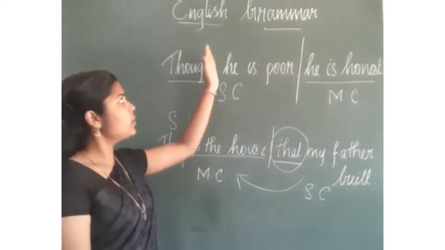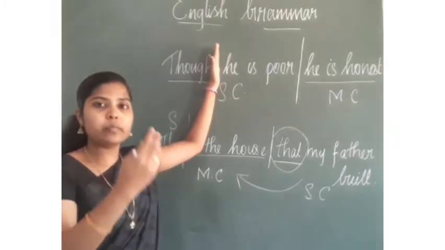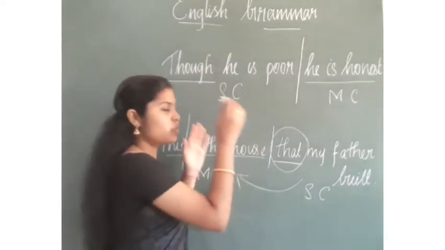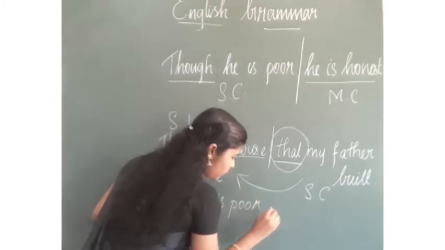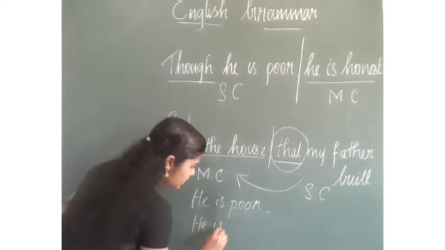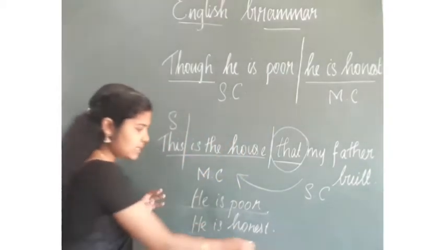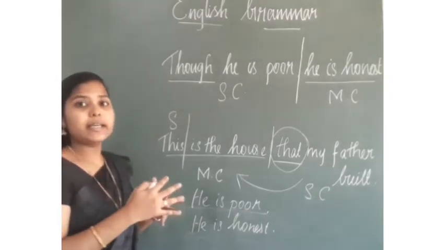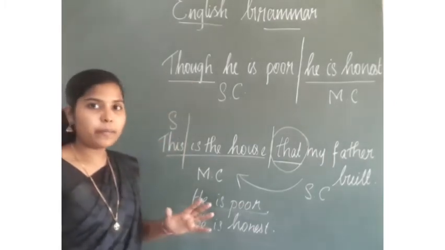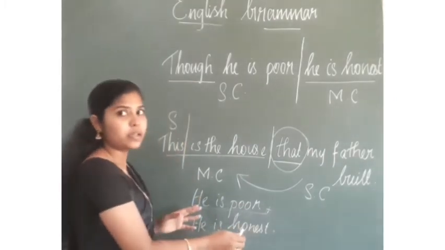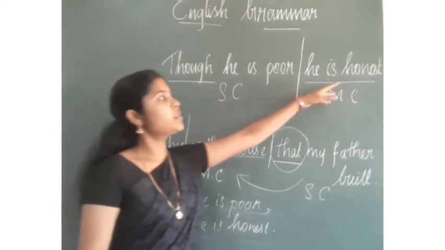If I say without the word though, he is poor, he is honest, in one sentence, is it meaningful? He is poor, full stop. He is honest, full stop. So this is a complete sentence, and this is a complete sentence. But to connect these two sentences, I am using a subordinating conjunction here. There is no compulsion that we should add it in between. Okay, we have to combine somehow. So he is poor, he is honest.